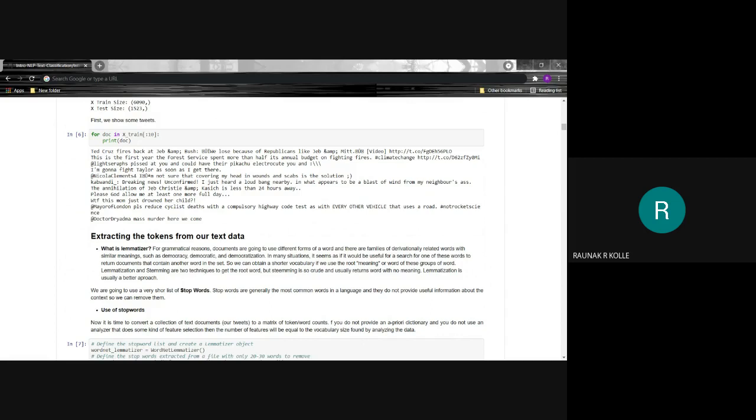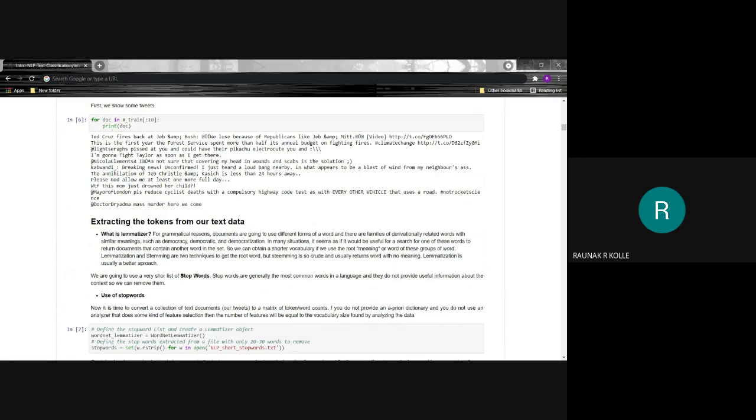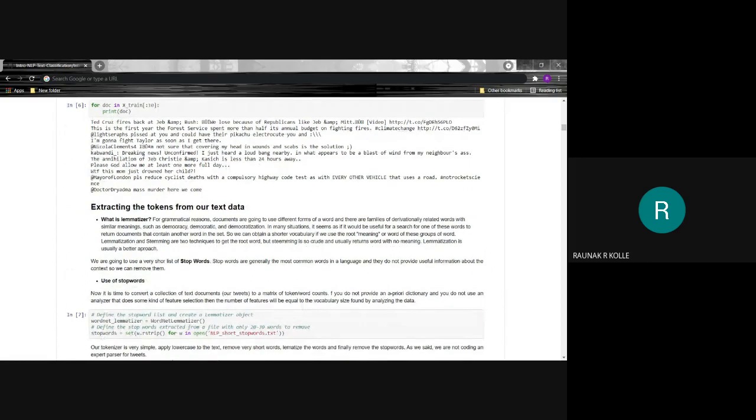In our work, we will use a very short list of stop words that are generally the most common words in language and that do not provide useful information about the context, so we can remove them. We then convert the text documents, that is our tweets in this work, to a matrix of tokens and word counts.